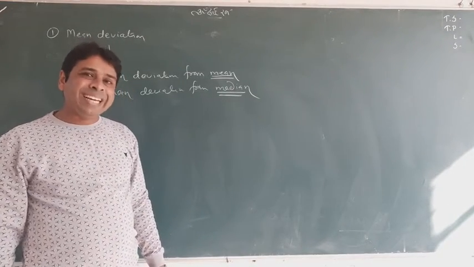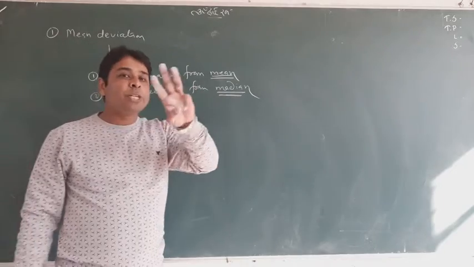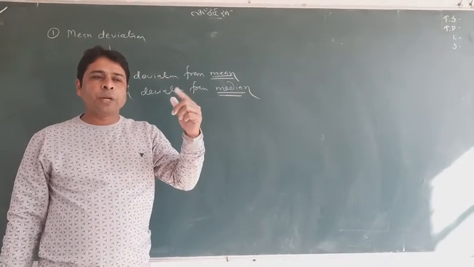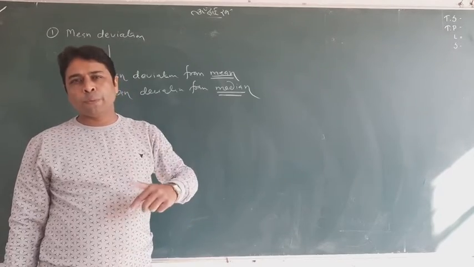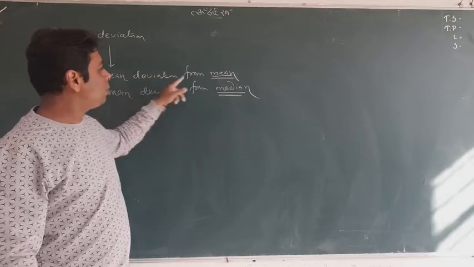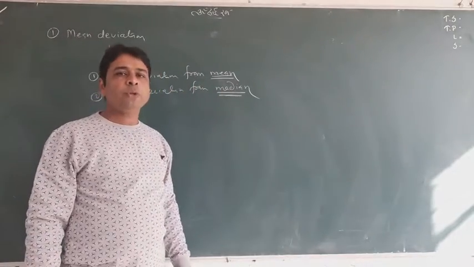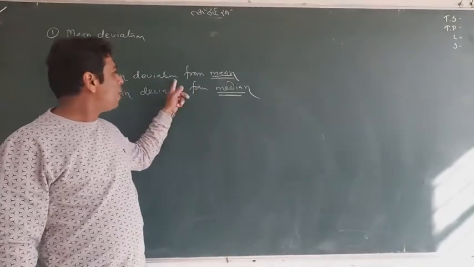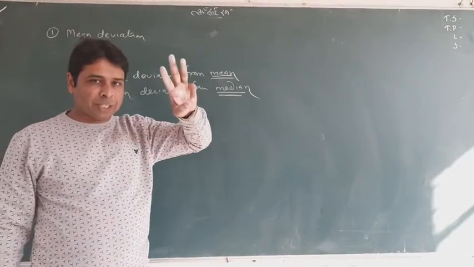But I again tell you that we already have three sequences: individual sequence, discrete sequence, and continuous sequence. One of the sequences will come and this question will come: find mean deviation from mean. So we have to do a little bit larger study, because we have two things and three sequences.